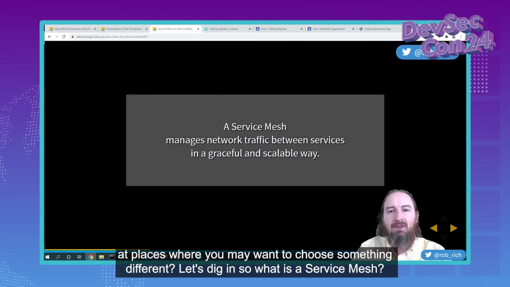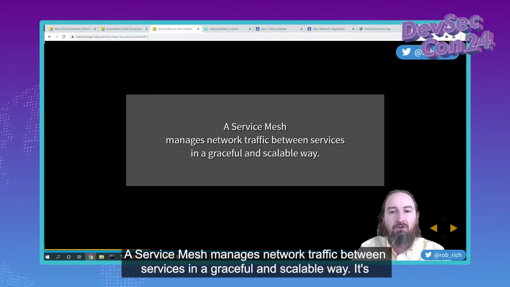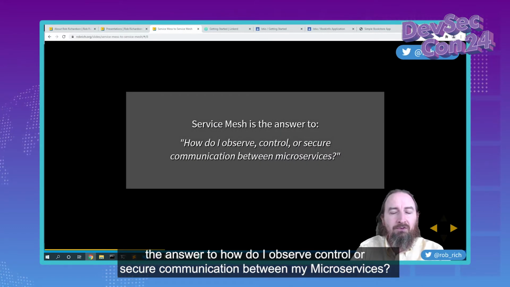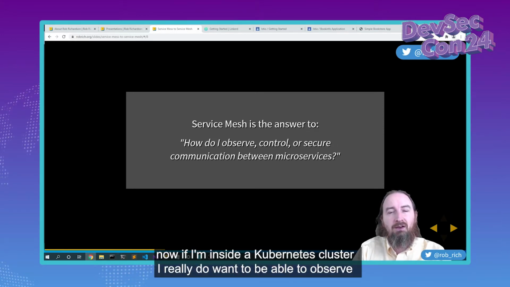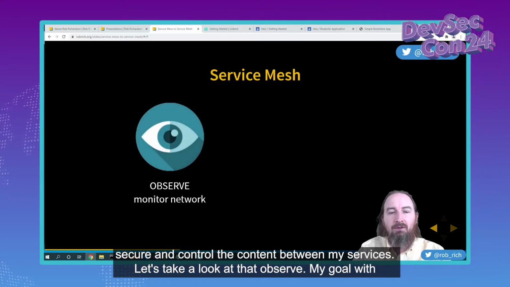Let's dig in. So what is a service mesh? A service mesh manages network traffic between services in a graceful and scalable way. It's the answer to how do I observe, control, or secure communication between my microservices. Now, if I'm inside a Kubernetes cluster, I really do want to be able to observe, secure, and control the content between my services. Let's take a look at that.